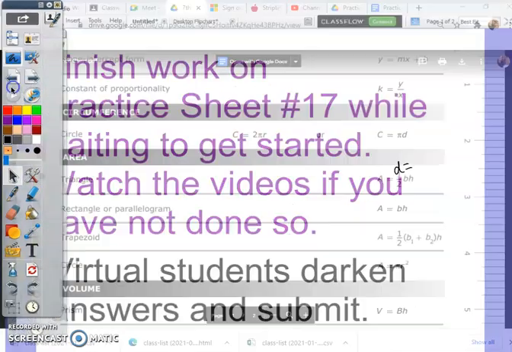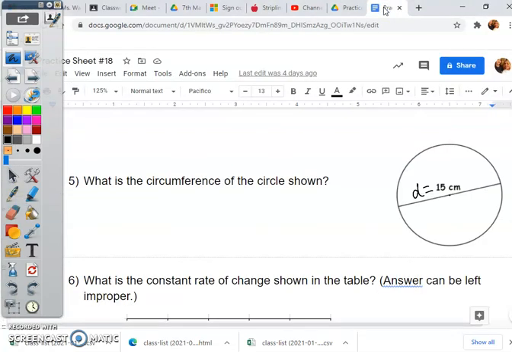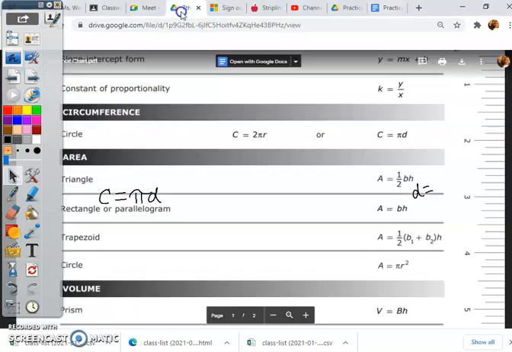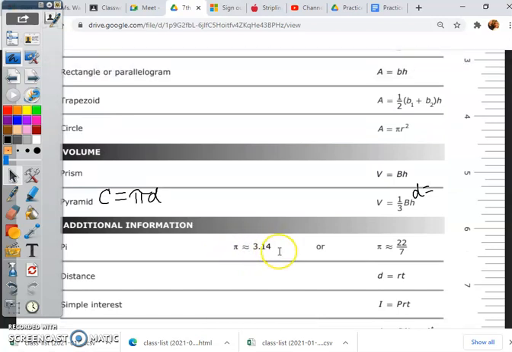Oh, that was from Friday. It's not what I was wanting. This one. So C equals pi d. Okay? Now let's say you don't know what pi is. Well, we can go back to the formula chart. Scroll down. It's right here, guys. This is what we use in 7th grade, 3.14. We can use 3 to estimate.